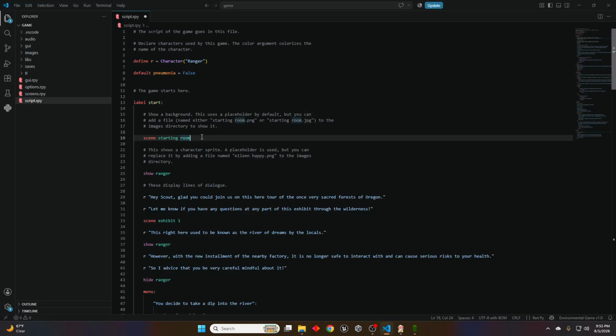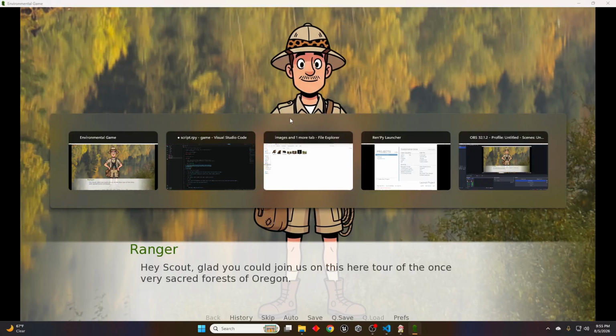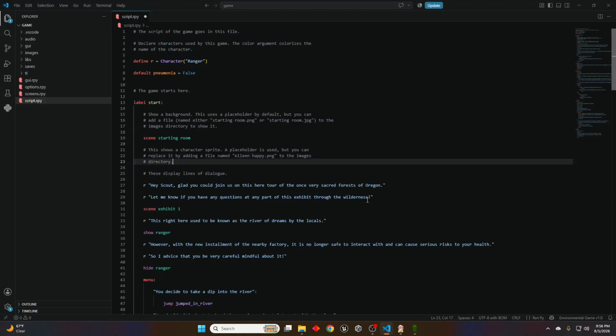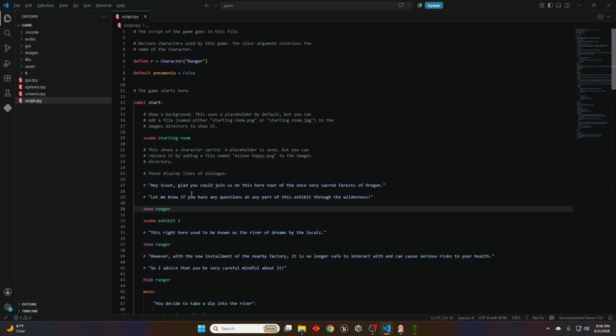And since this is the new scene, this is gonna be the new background. Next up, we're gonna show the ranger, right? We're gonna show the foreground image, all right? So in this case, we want to be the ranger. And before he starts speaking, we want to make sure he's on the screen. Because let's say that we said show ranger after he says all of this text here, right?